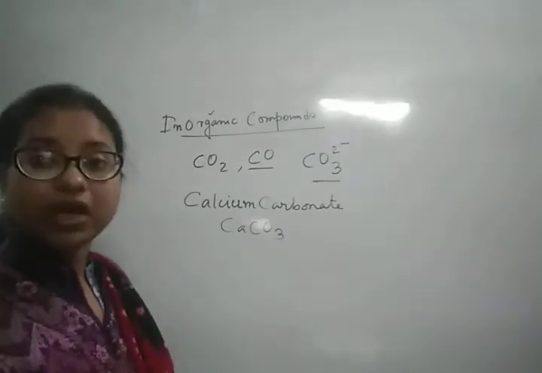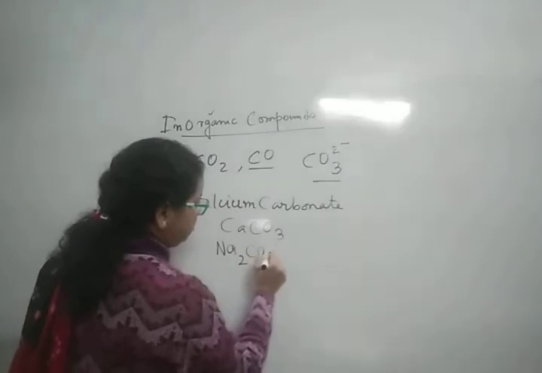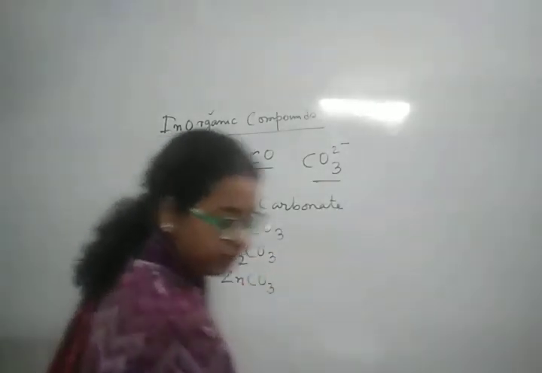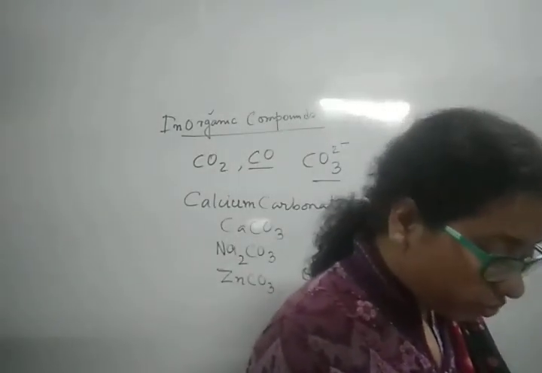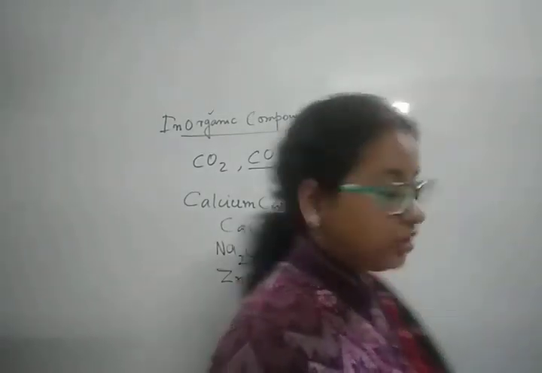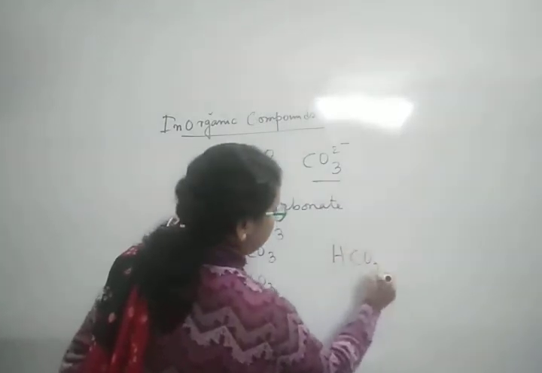We have sodium carbonate, Na2CO3, zinc carbonate, ZnCO3, and copper carbonate. These bicarbonates are also possible. Bicarbonate has the formula HCO3 minus.